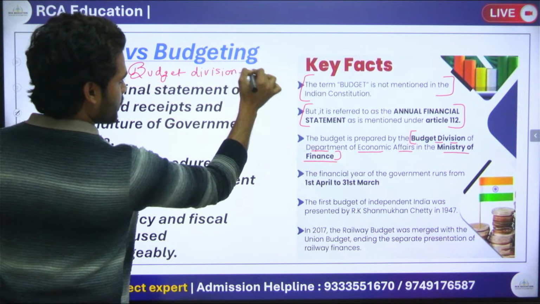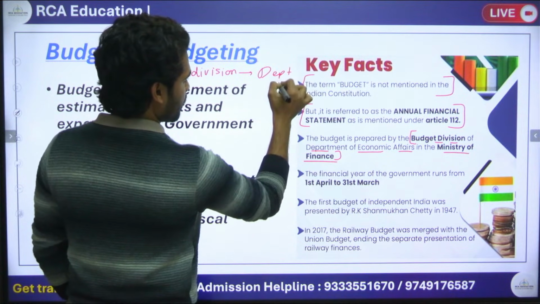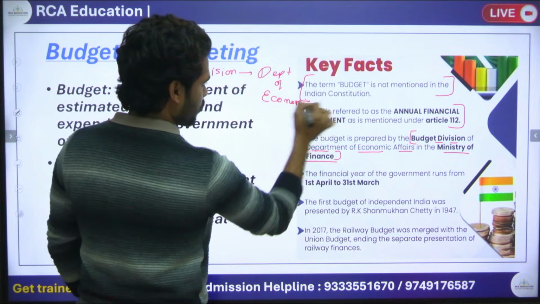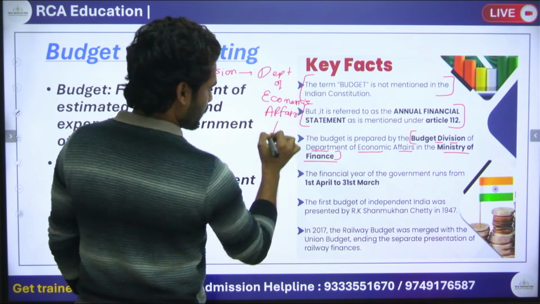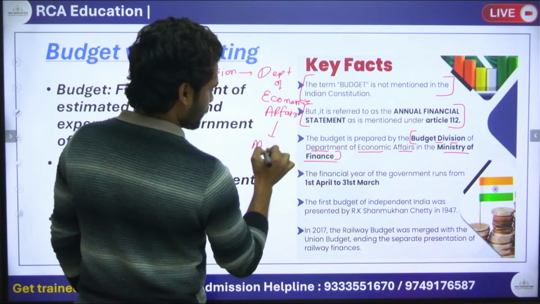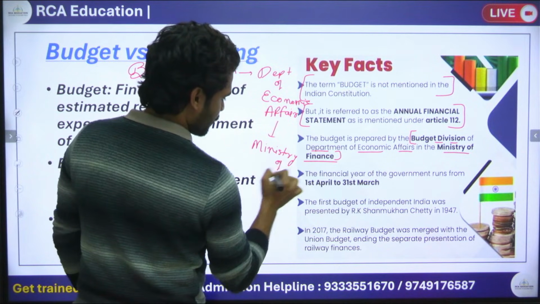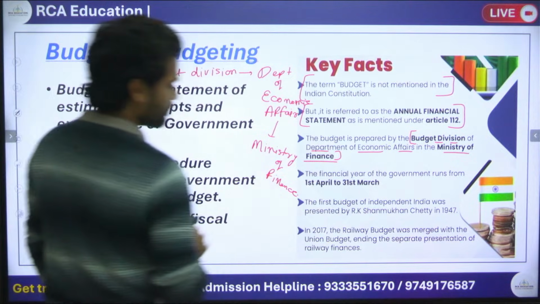What is the name of the department that presents it? Department of Economic Affairs, and the Department of Economic Affairs falls under the Ministry of Finance. Okay, it falls under the Ministry of Finance. Clear?